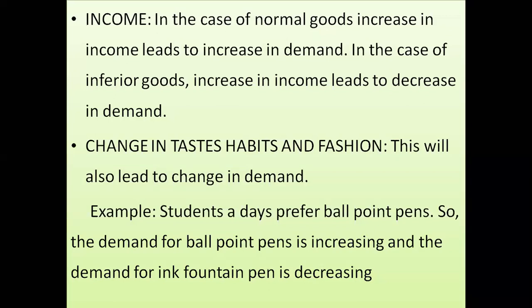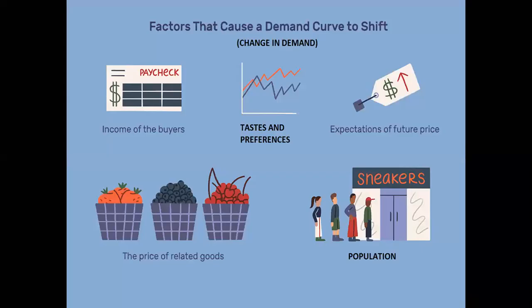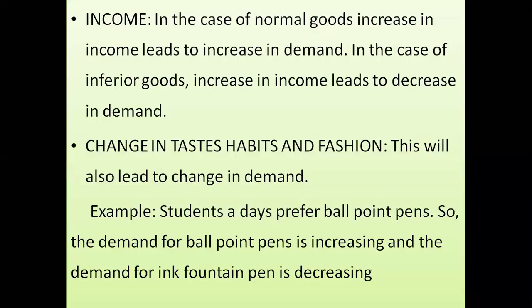First of all, the price of the commodity itself affects the demand of the commodity. For example, if its price will increase, the demand will fall. If the price will fall, the demand will increase. So first of all, price itself affects it. Then income of the consumer also affects the demand of the commodity. Income affects the demand in two ways. Remember those two ways: normal goods and inferior goods.